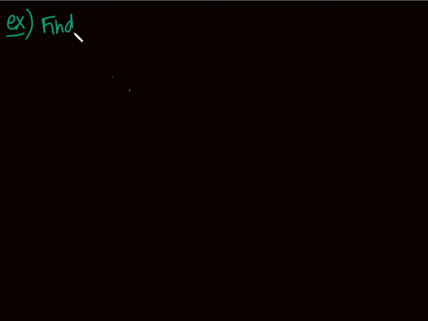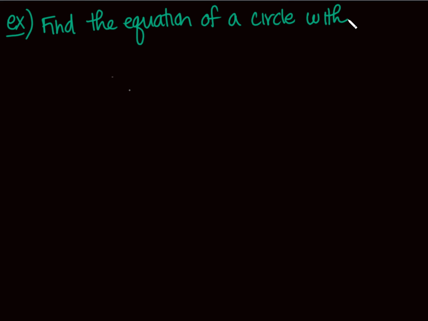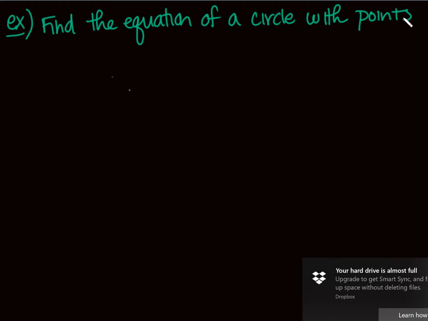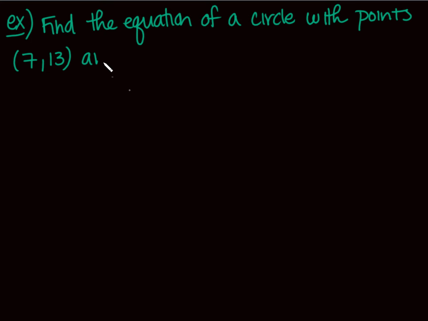How about something like this? Find the equation of a circle with points 7, 13, and -3, -11 at the ends of the diameter.